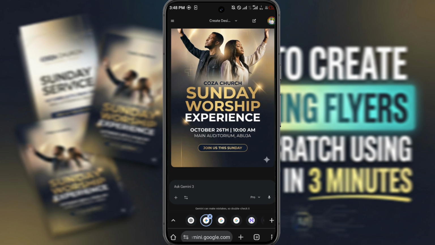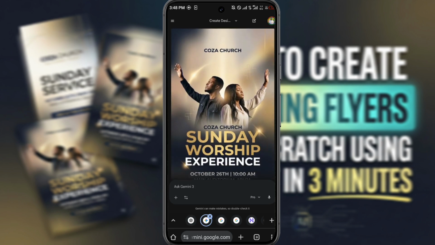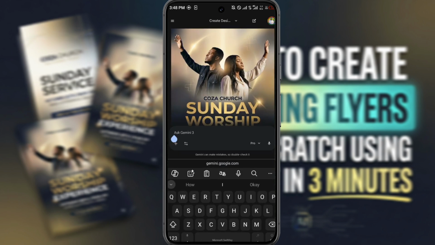Now I want to add something to this other image without altering anything.